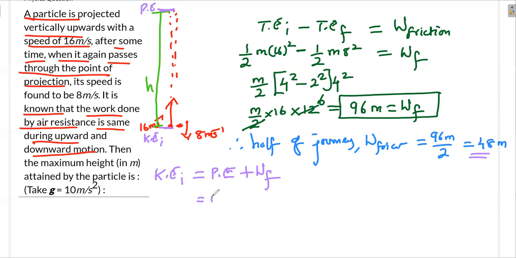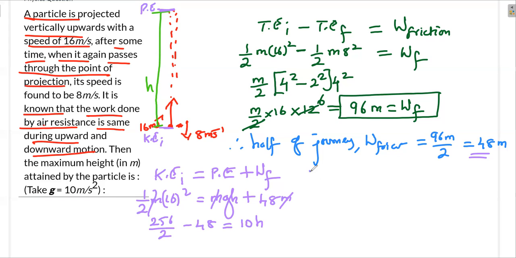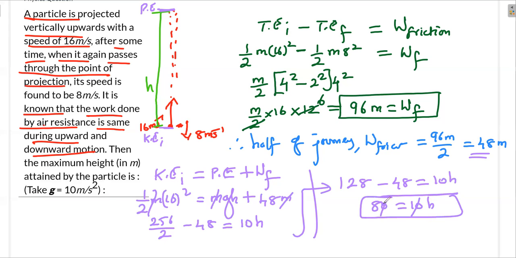So the potential energy is mgh plus work done by friction, which for half of it is 48 m, and the initial kinetic energy is half m 16 square. So this m goes off. This is 256 by 2. I need h, right? So 128 minus 48 is equal to 10h. So this is 80. 80 is equal to 10h. So h is 8 meters. It will reach a maximum height of 8 meters.